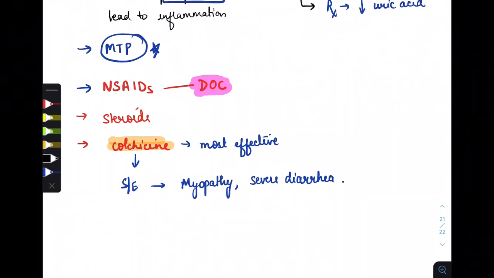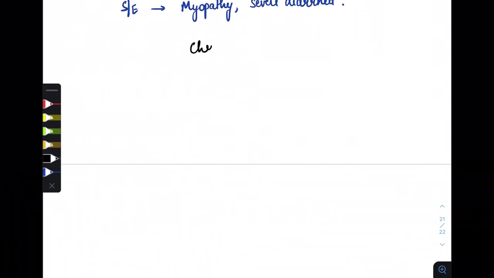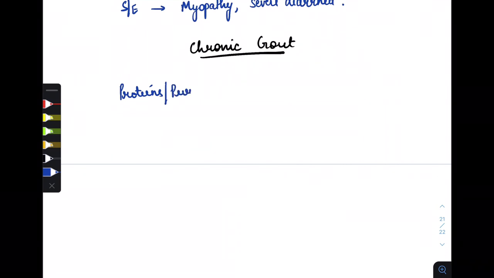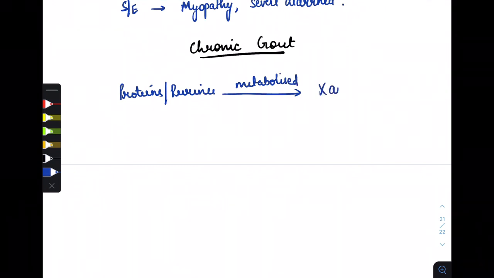Now for chronic gout, let us see what will happen in the chronic form. The proteins or purine compounds get metabolized and form xanthine, and then xanthine gets oxidized by the xanthine oxidase enzyme.